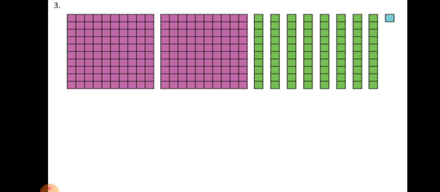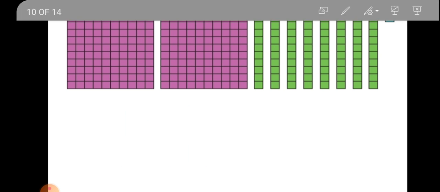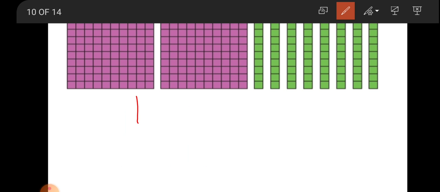Next example. Dear students, here given a 100 box 2 times. Firstly write the places: hundreds, tens and ones.